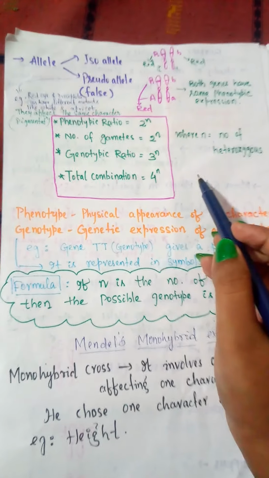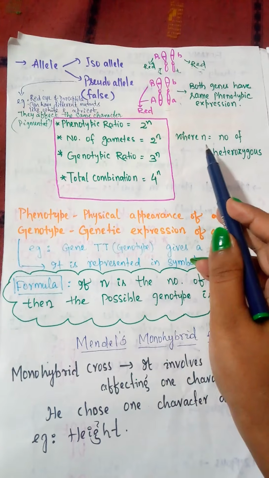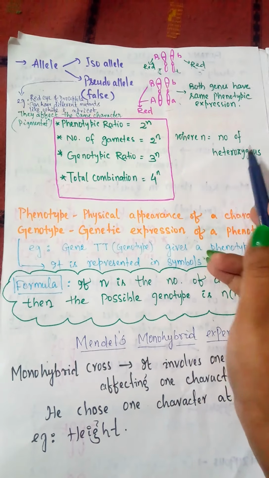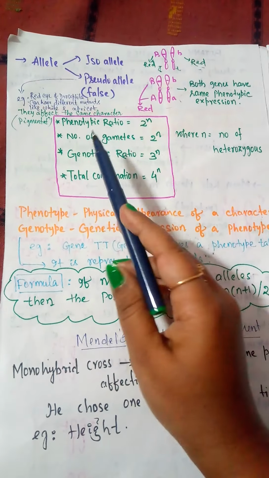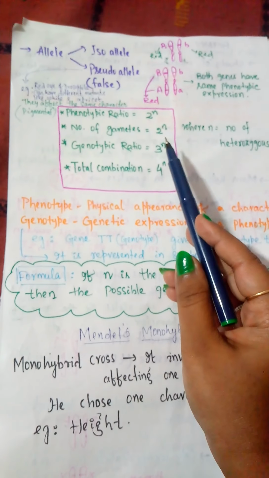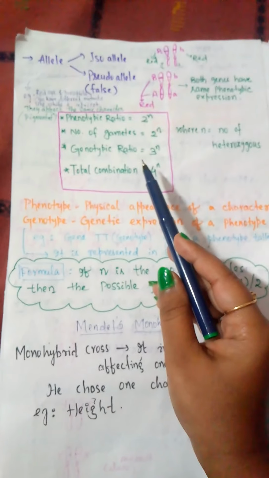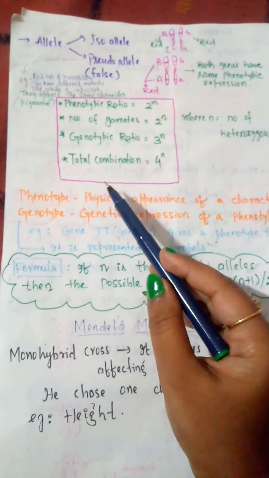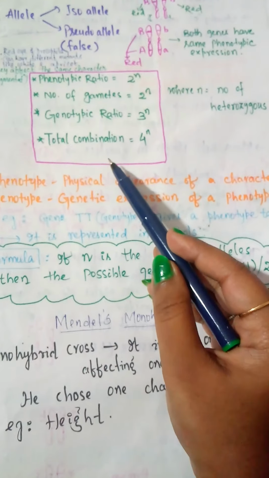Here are some formulas for you. If n is the number of heterozygous pairs, then the phenotypic ratio is 2 to the power n, the number of gametes is 2 to the power n, the genotypic ratio is 3 to the power n, and the total combination is 4 to the power n. Okay.